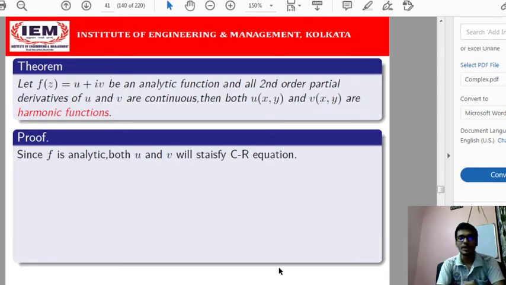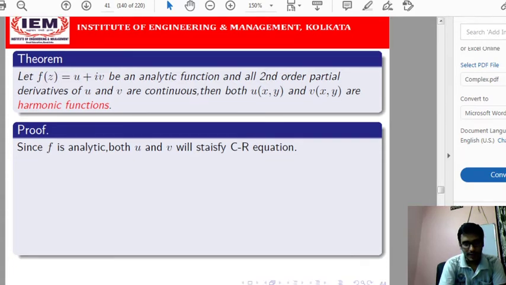Then there is one important theorem we will discuss here. Say a function f(z) is given to us, which can be written in the form u plus iv, and it is given that f(z) is analytic. Then u and v will be harmonic functions. So what is the statement of the theorem? A function is given to us that we know is analytic. Then the real and imaginary parts of the function, u(x,y) and v(x,y), will be harmonic functions.